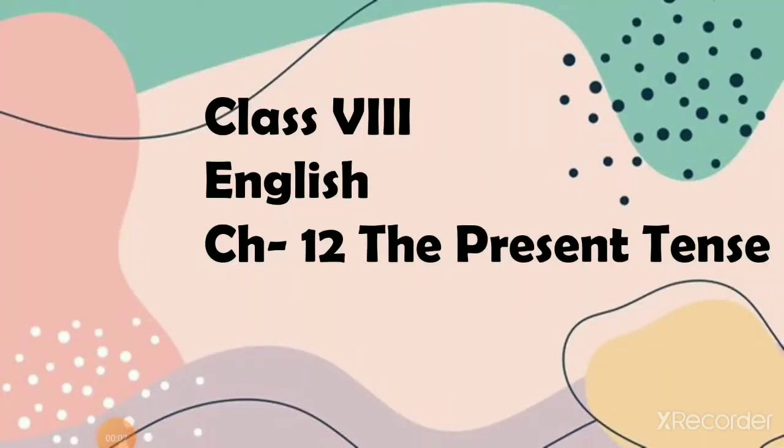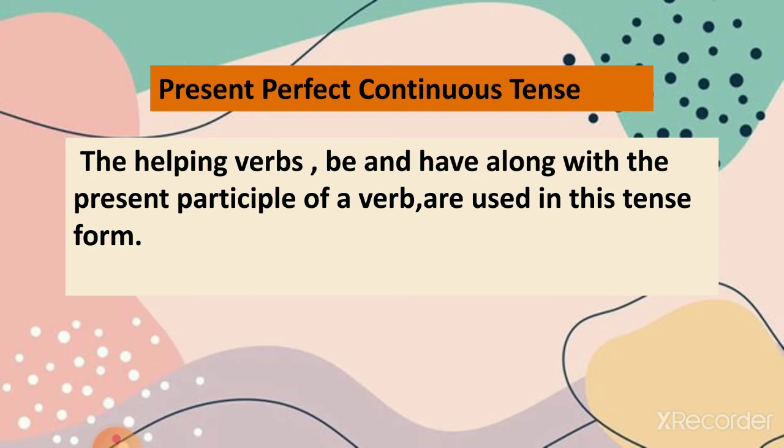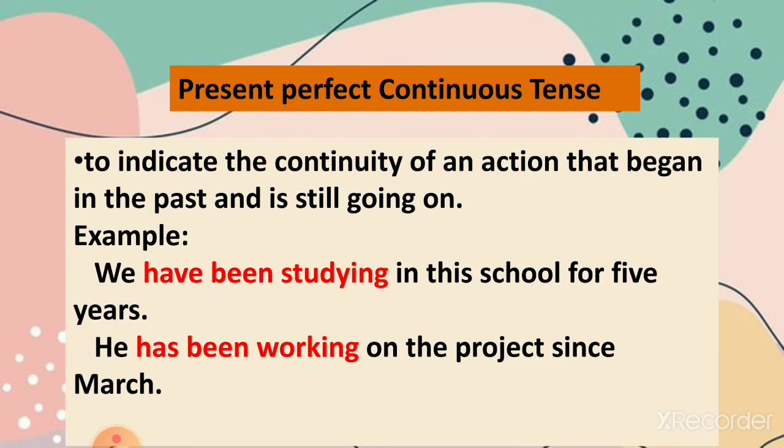Here is Kaushalya Rajpurohit, your English teacher, and today we are going to discuss chapter 12, the present tense. In our last video, we have already discussed present perfect tense. Today, we are going to discuss present perfect continuous tense. The helping verbs be and have along with the present participles of the verb are used in this tense form.